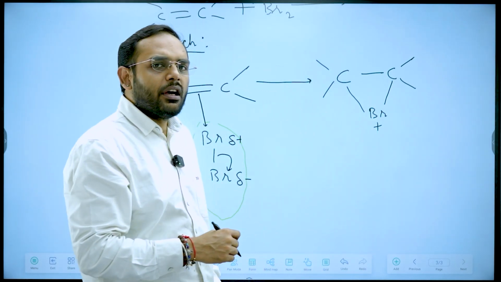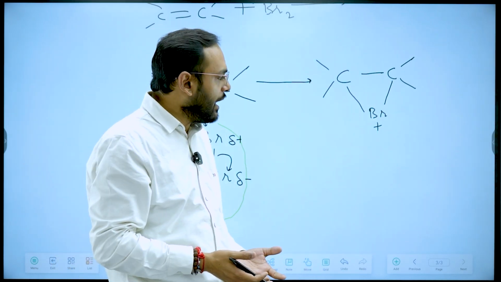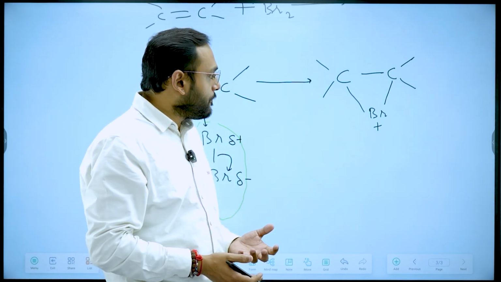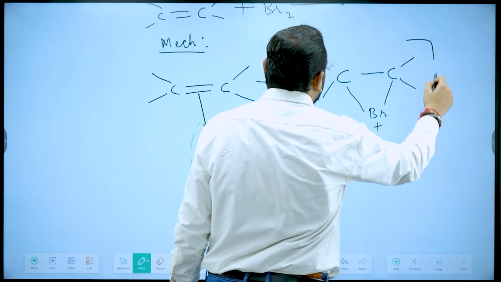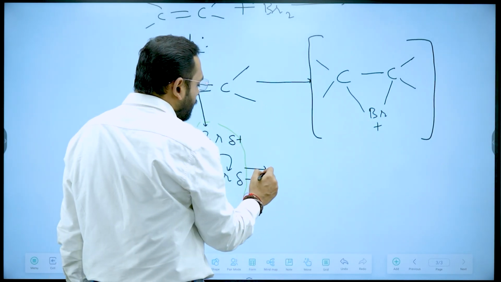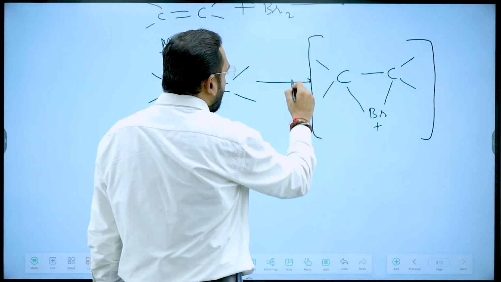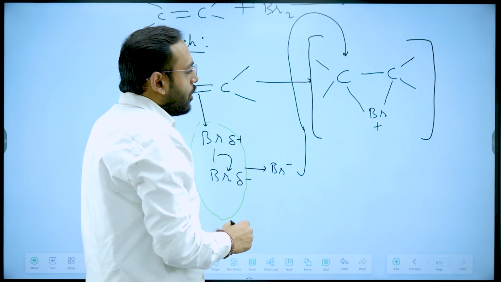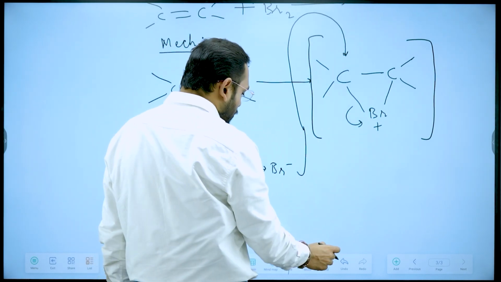Now this is an unstable cation. As you can see, there is a three-membered ring which is always strained, and Br is having a positive charge while being more electronegative than carbon. So this is highly unstable. So what will happen? The Br minus which is produced from here will attack one of the carbons, and the bond will break and Br will form a new bond.